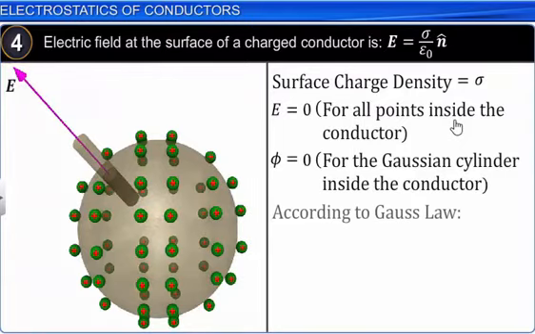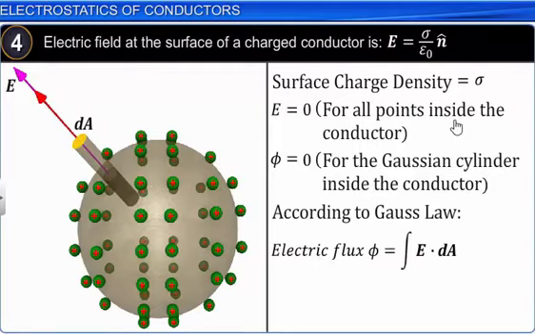Now according to Gauss law, electric flux phi through any surface is given by phi equals integral of E dot dA.